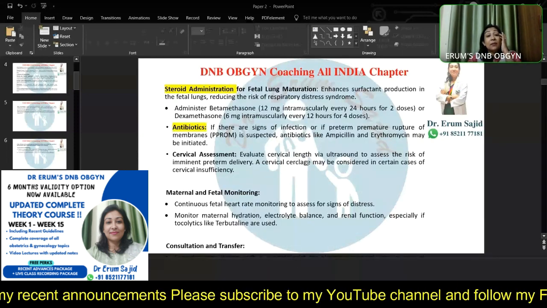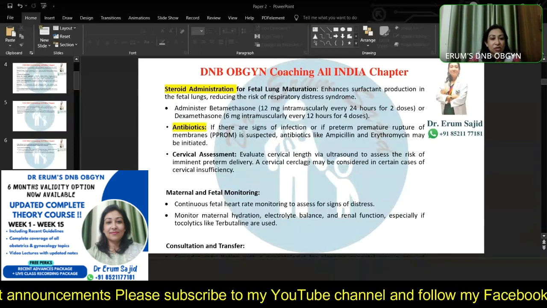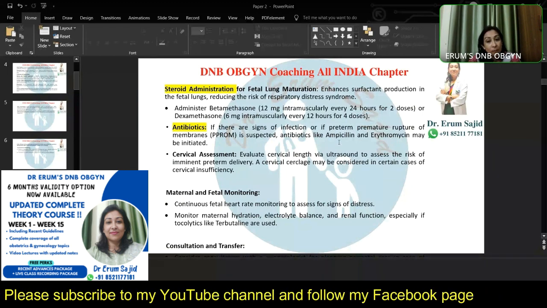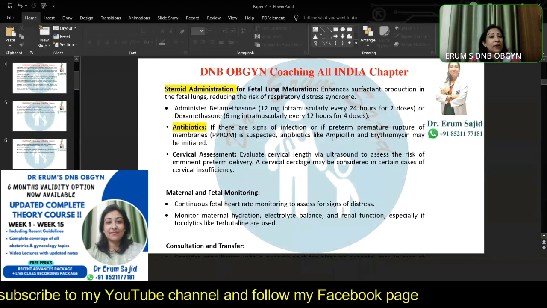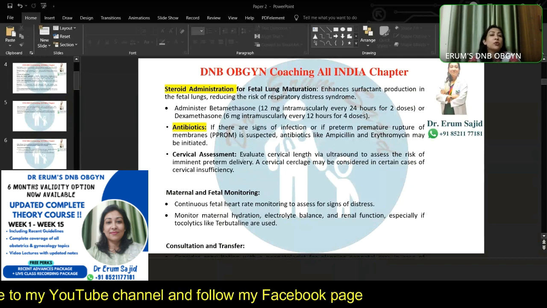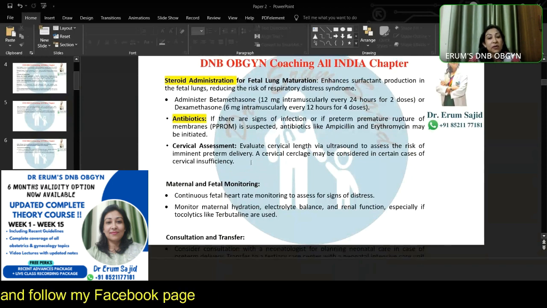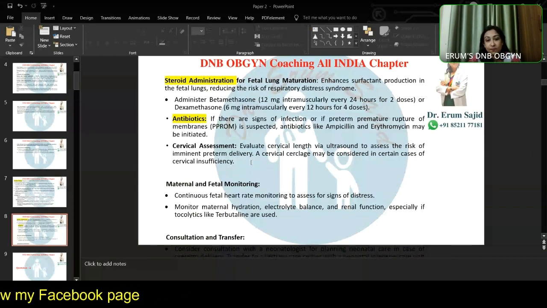Steroid administration, I'll be talking about in detail later on because there's a question about it. And antibiotics: if there are signs of PROM, then you can give ampicillin and erythromycin, which can be initiated. Of course, you would want to see the cervical length. You would want to predict with the help of cervical length whether this patient is in frank labor or not. Correct?